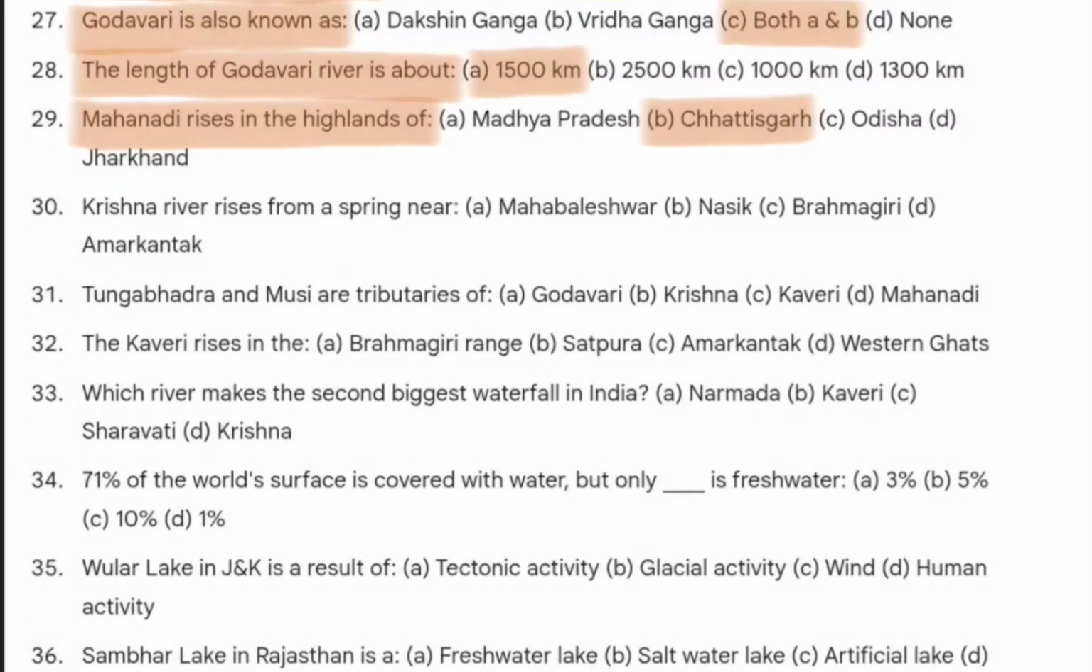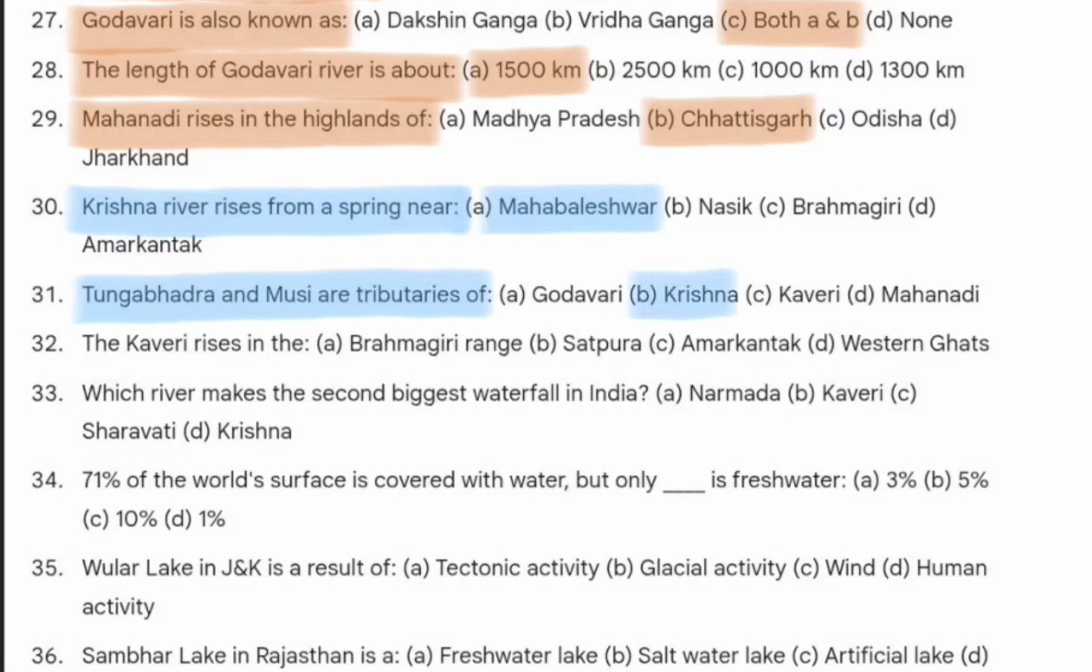Mahanadi rises in the highlands of Chhattisgarh. Next is, Krishna river rises from a spring near Mahabaleshwar. Next is, Tungabhadra and Musi are tributaries of Krishna. The Kaveri rises in the Brahmagiri range. Next is, which river makes the second biggest waterfall in India? The answer will be Kaveri.